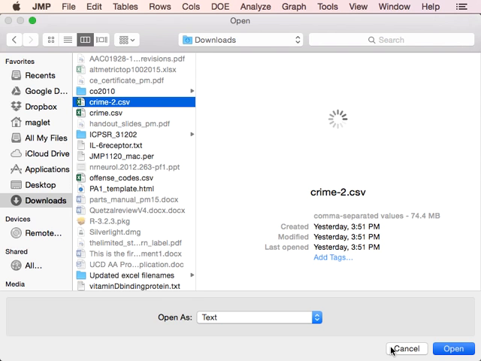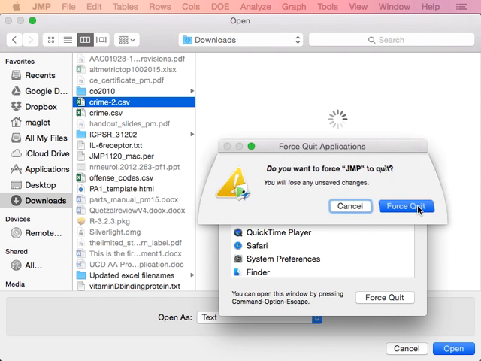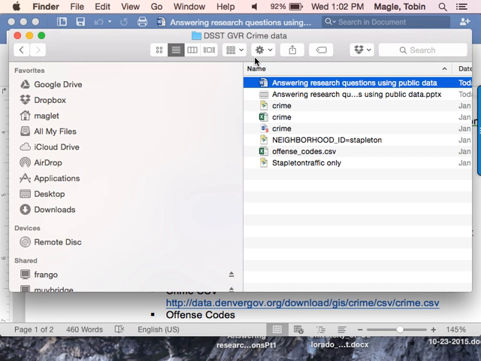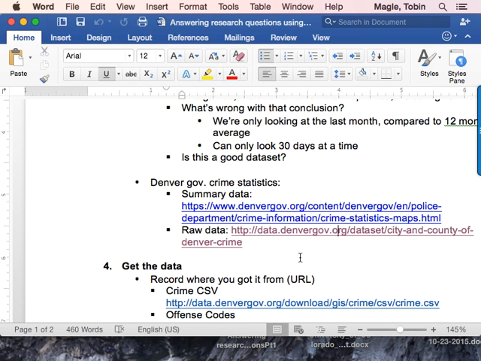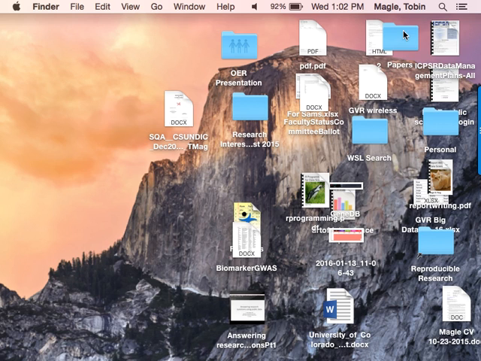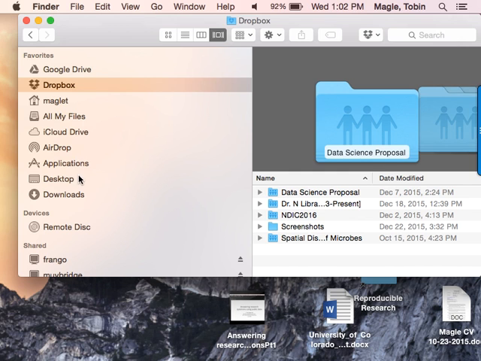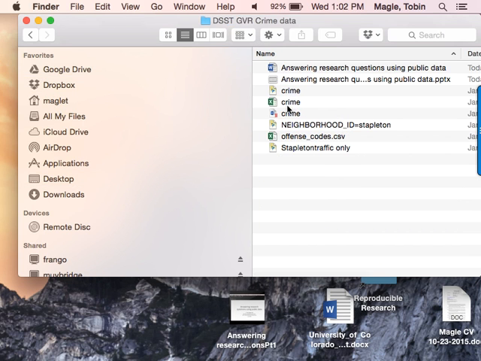All right. I will force quit it. I do have it on a thumb drive. The data? Yeah, the data's downloaded, it's just not opening, and I have a JMP file with it, so we'll skip the import step just because it's not behaving right now. It's pretty easy to import. In fact, we could import all of our football stuff if you want. In fact, I might have to do that.